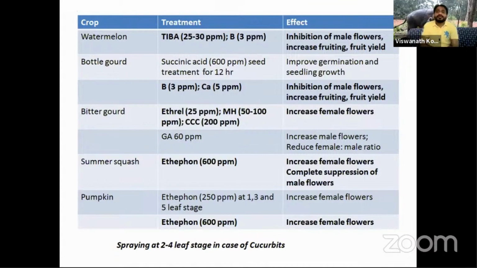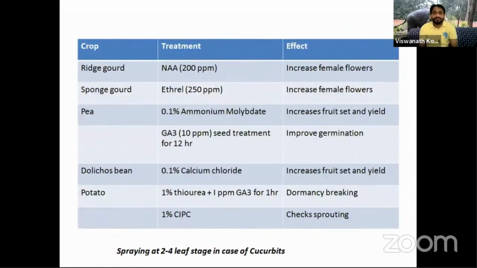Likewise, in watermelon, for inhibition of male flowers and to promote more female flowers, we have to spray TIBA and boron. Bottle gourd also for the same purpose: boron 3 ppm, calcium 5 ppm. I will give you the slides and you can read from the slides.